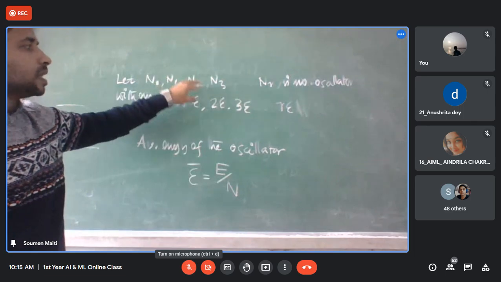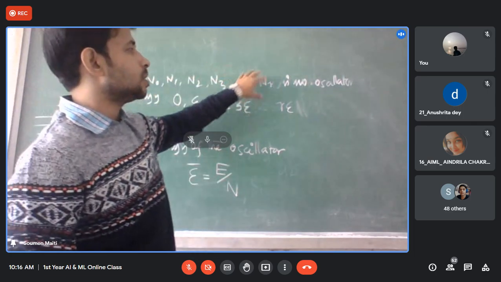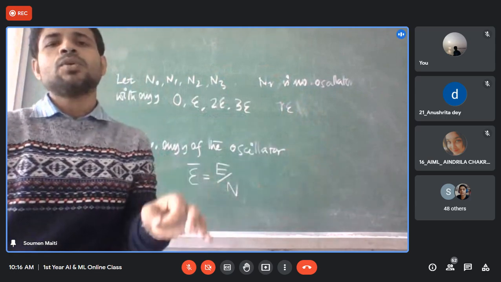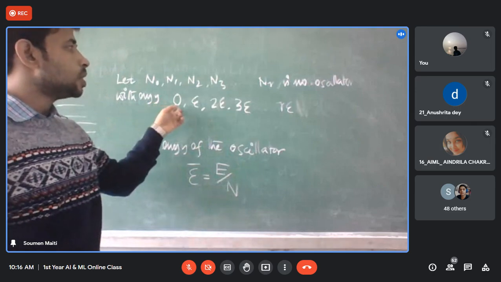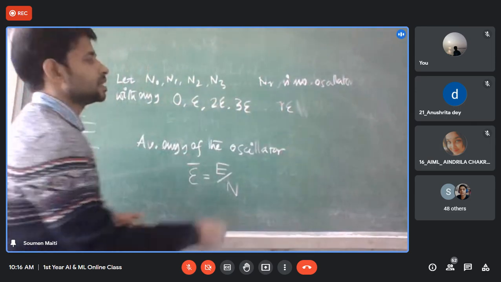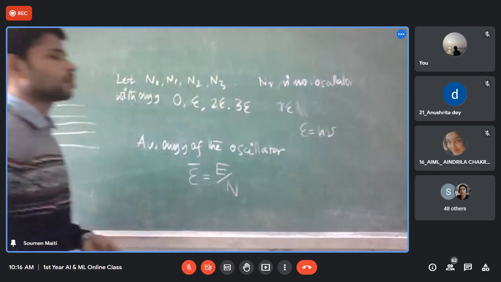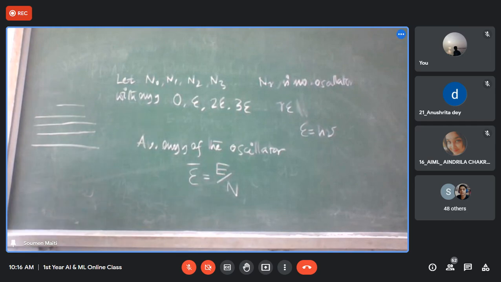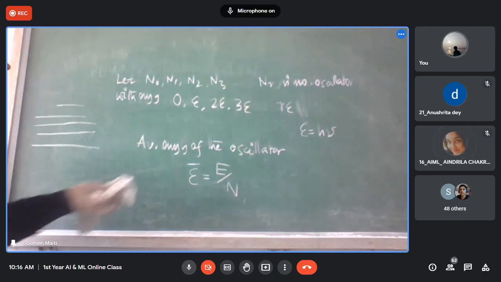N1 has atoms with H nu, N2 has atoms with 2H nu, N3 has atoms with 3H nu, like this one. So N0, N1, N2 are the number of oscillators with the energy 0, E, 2E, 3E, up to RE. And E is nothing but H nu. Is it clear to everyone? Yes, sir.